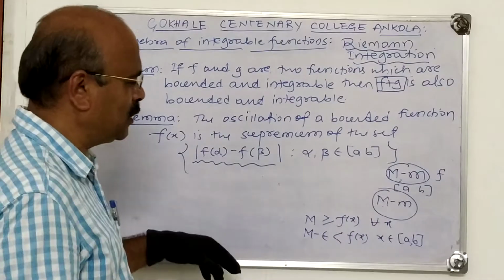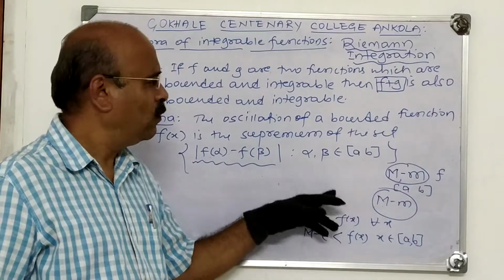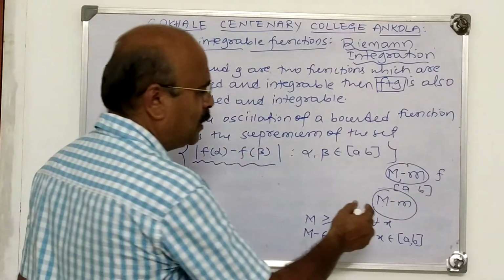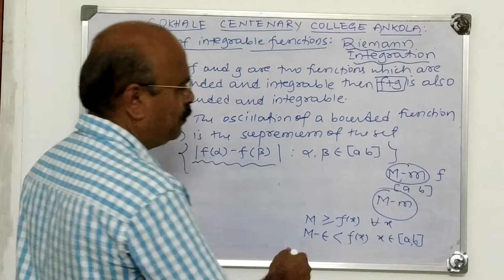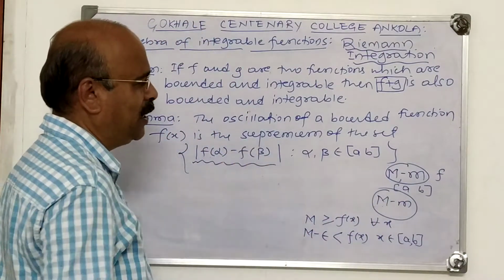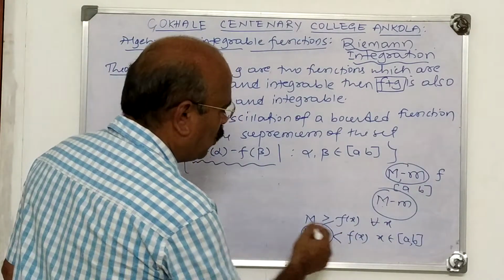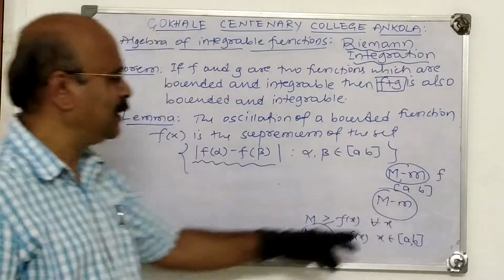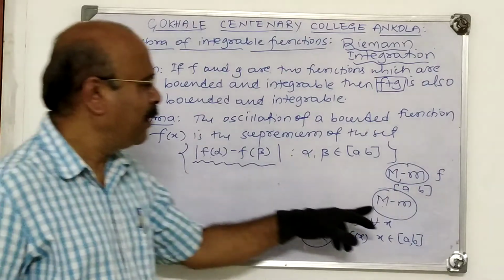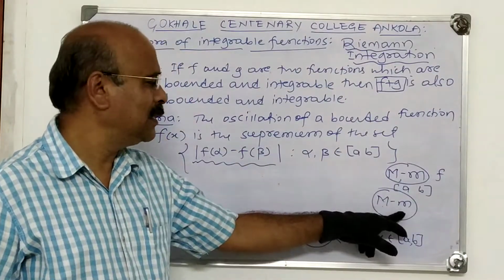Now first we prove this. I think you followed this idea. What is the meaning of supremum? Supremum means least upper bound, and you have to prove that M minus m is the upper bound of this set, mod f of alpha minus f of beta, and M minus m minus epsilon is not an upper bound. M minus m is upper bound of mod f of alpha minus f of beta. That means mod f of alpha minus f of beta is less than or equal to M minus m.